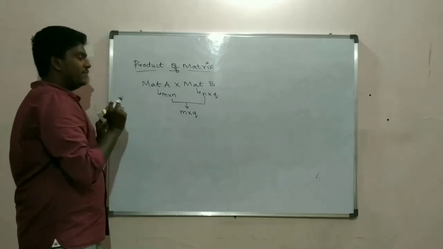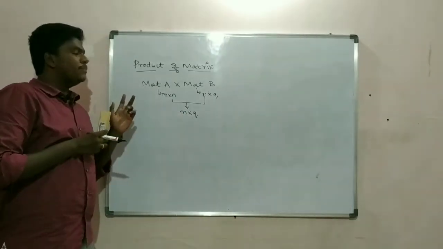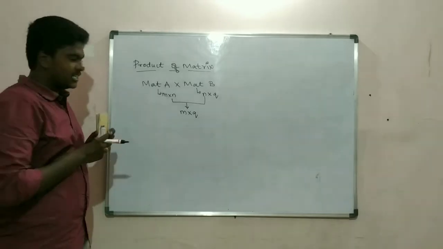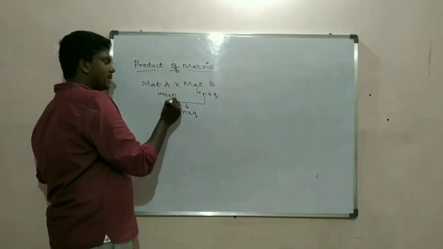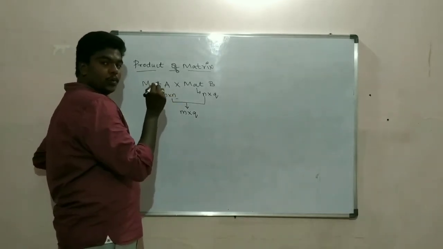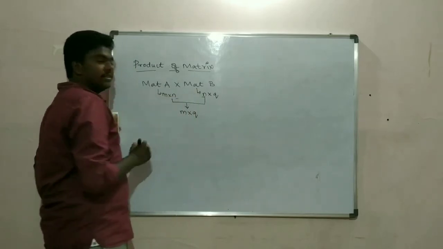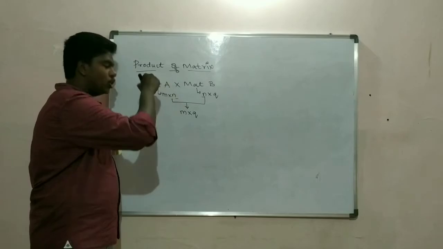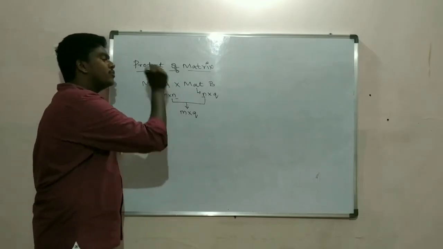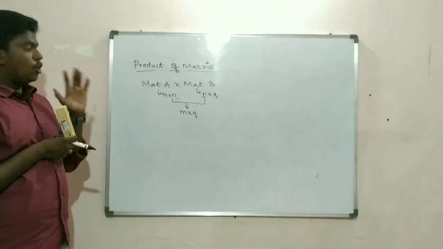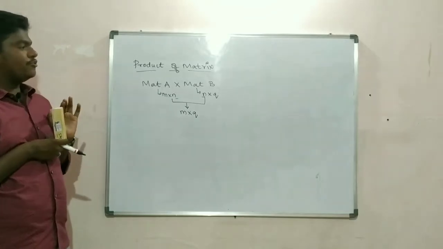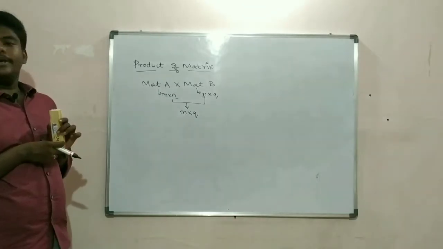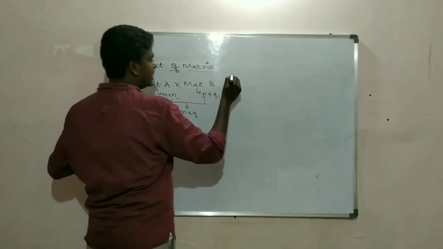That means, very simple, if you have to multiply both the matrices, column of this matrix should be equal to row of this matrix. That means, number of columns of this matrix should be equal to number of rows of this matrix. Only then product of matrix will be possible. So what is the condition?